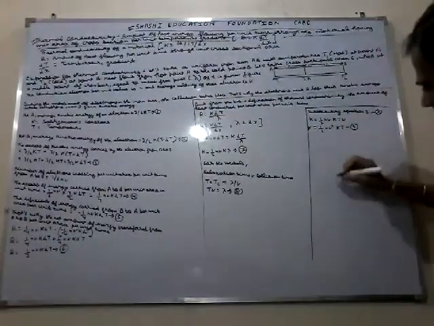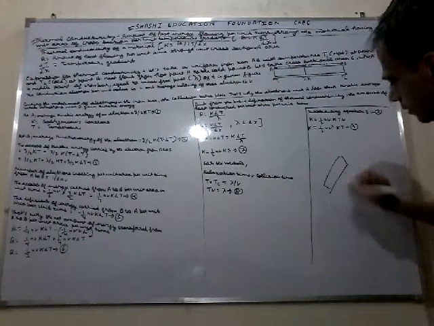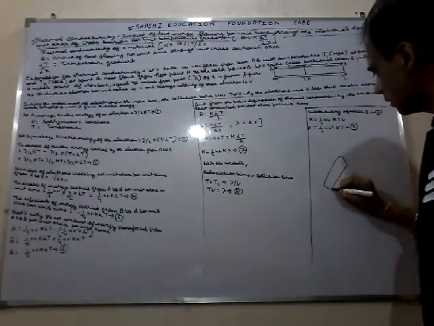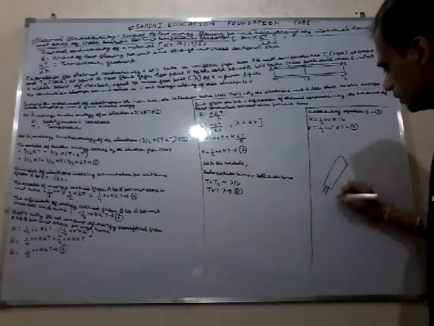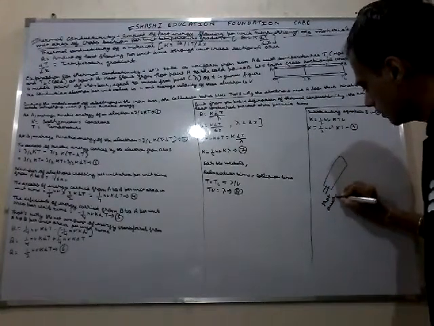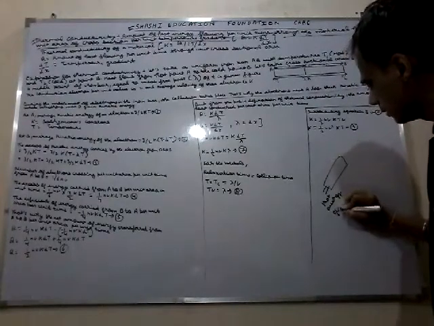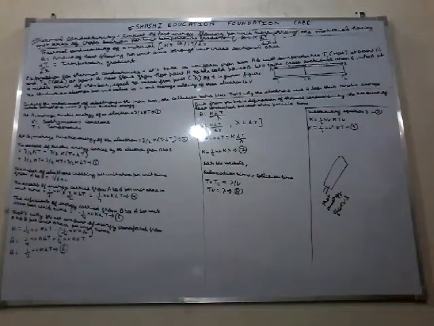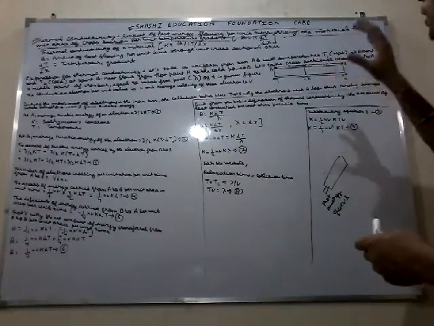How could I explain? Here, see it. This is an iron bar, and heat energy flows through it. According to the definition, it is the amount of heat energy flowing per unit time.